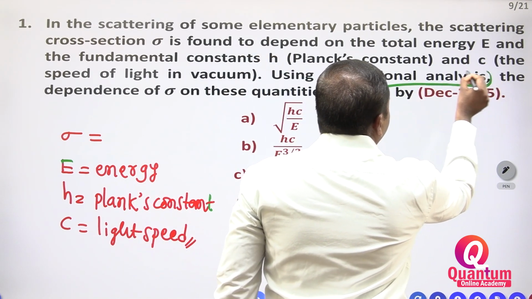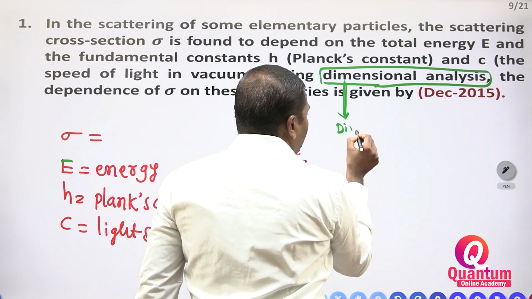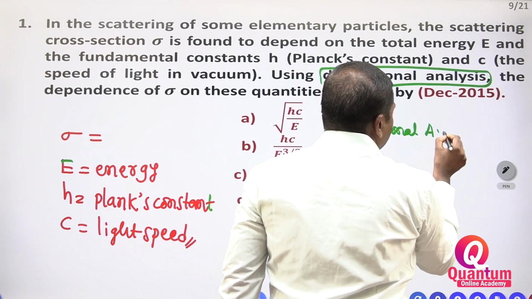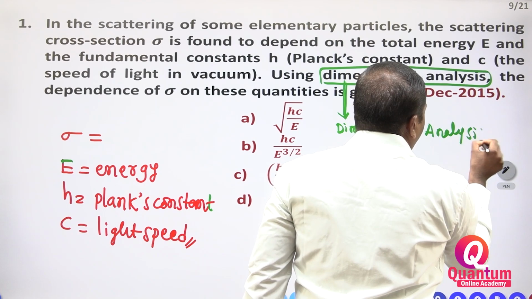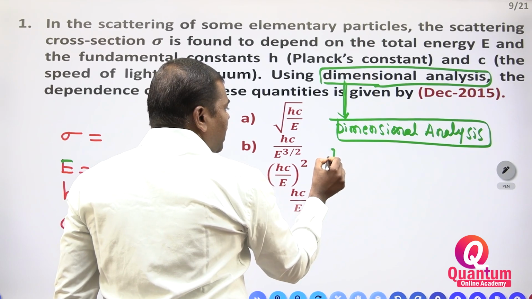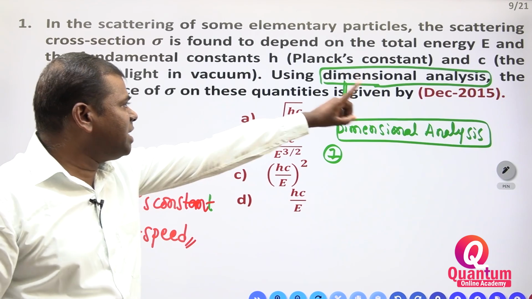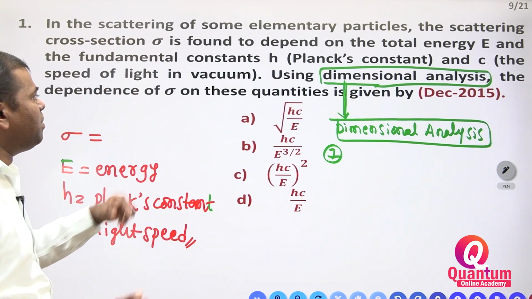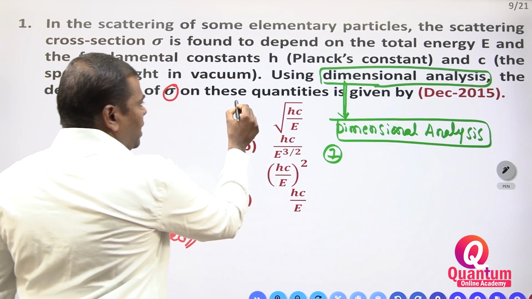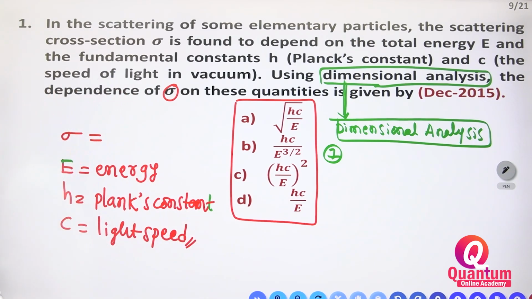Already I told you, this question belongs to dimensional analysis. Please remember the first topic. For each and every topic, I am explaining one question. Okay, so now you have to see dimensional analysis. The dependence of sigma, the scattering cross section, on these quantities is given by option A, option B, option C.